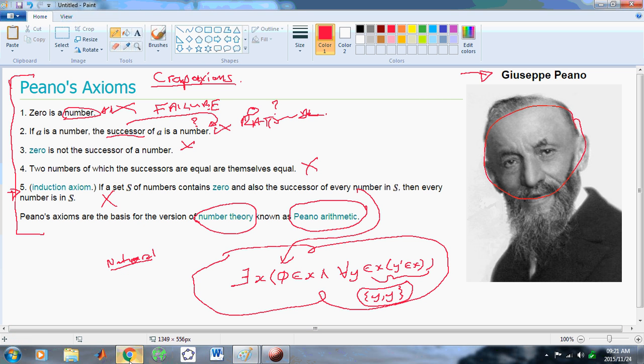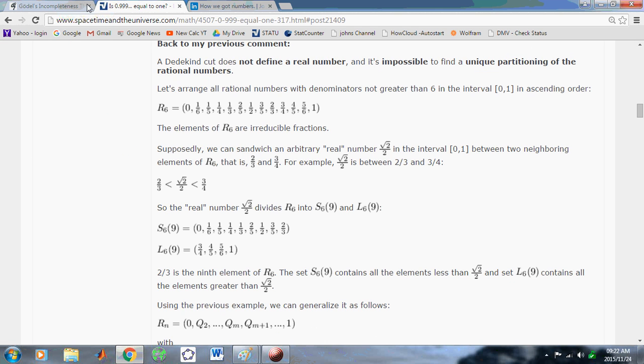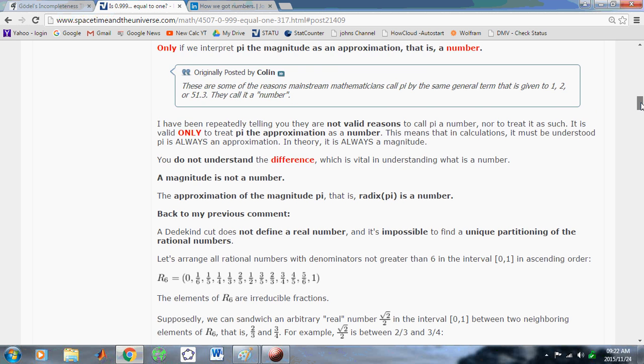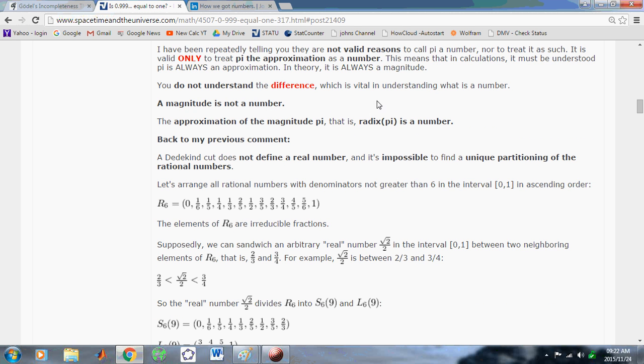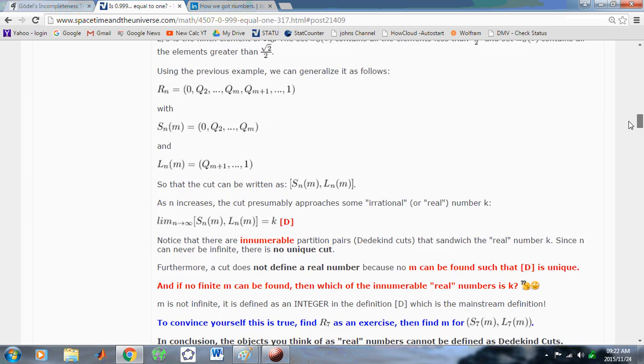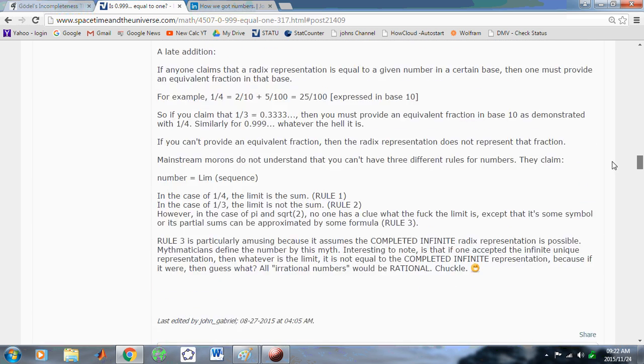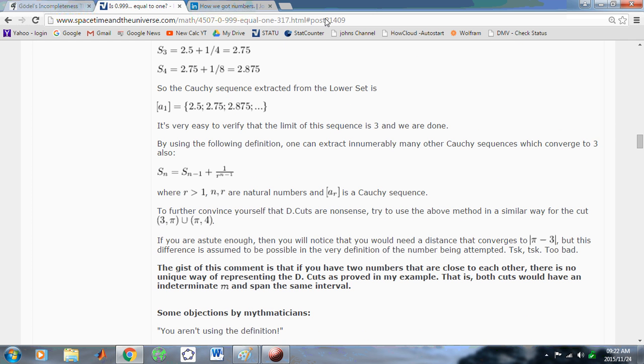Well, there's something else I'd like to add to this. In set theory, not there. Oh, before I go to that, you can find a valid proof that there is no such thing as an irrational number in this comment of mine on space-time and the universe. Okay, I actually proved that Dedekind cuts and Cauchy sequences are not valid constructions of real numbers, and you can read all about it here. All right, on this page. I will also provide a link to this comment in the comment section of the YouTube video. And now finally,